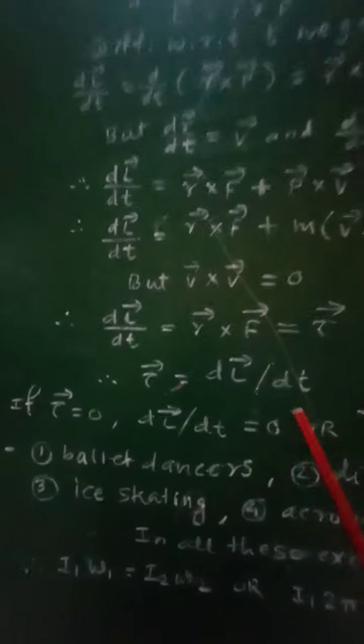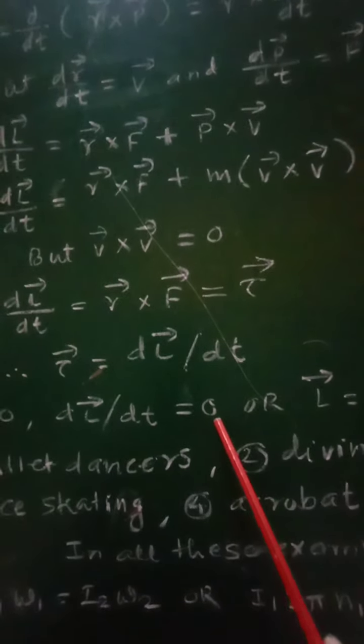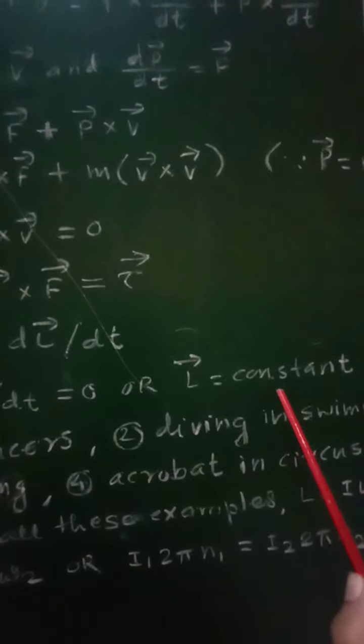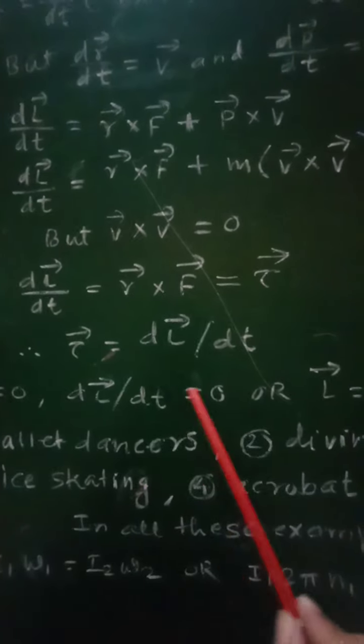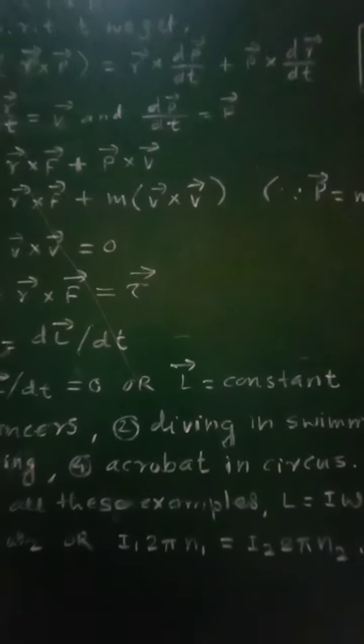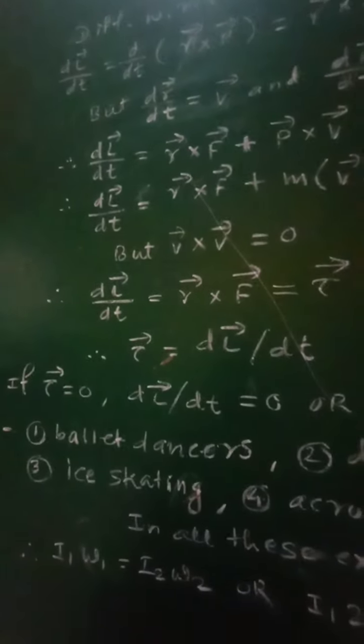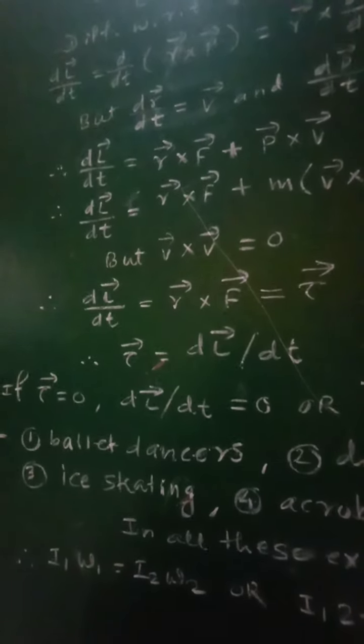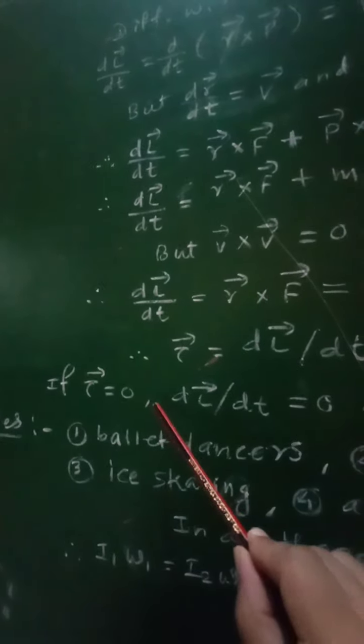Now as torque is equal to dL by dt, if the torque acting on that body is equal to 0, then dL by dt will be equal to 0, or L will be equal to constant, because the derivative of a constant is equal to 0. From this we can conclude that if the resultant external torque acting on that rotating body is equal to 0, then the angular momentum of that body remains constant or is conserved.